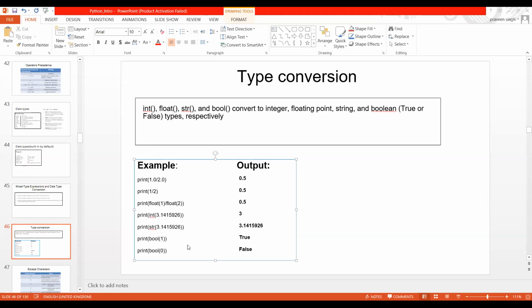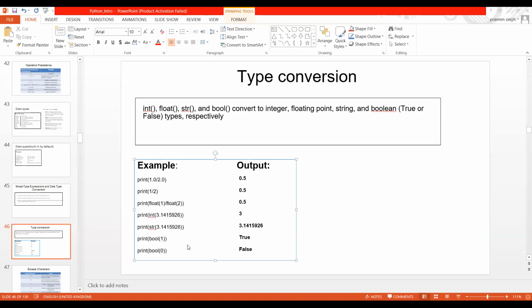So as I have mentioned here, you can see print 1.2 2.2, we are getting 0.5, and this one is also 0.5. Float, we are getting float. Now I have a floating type of value, but I am getting an integer because I have just mentioned int, so I am getting 3. Now here str does nothing. It means whatever you pass, it will take it as a str.